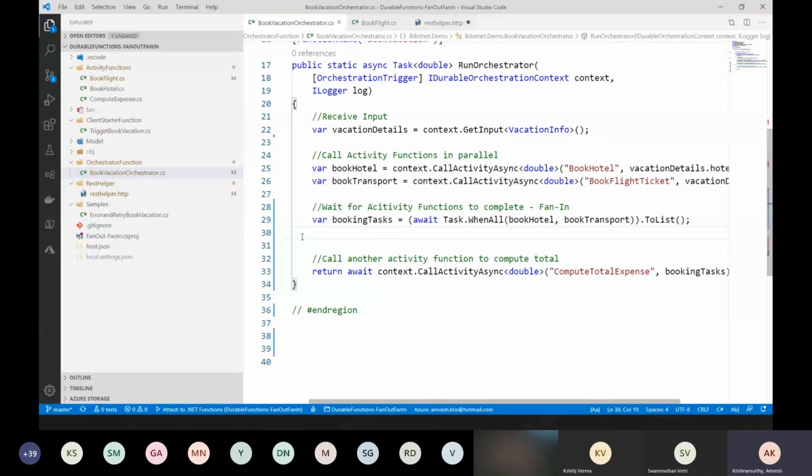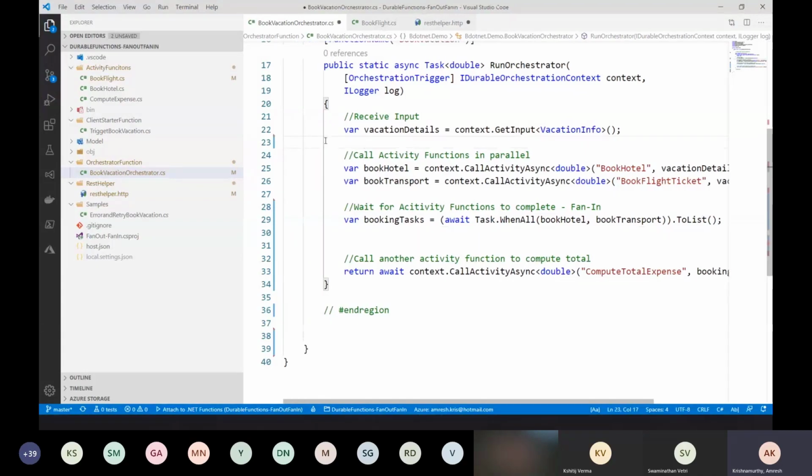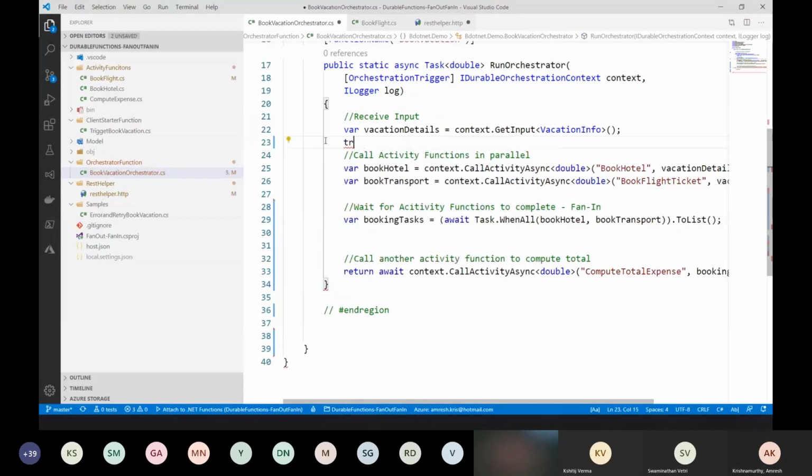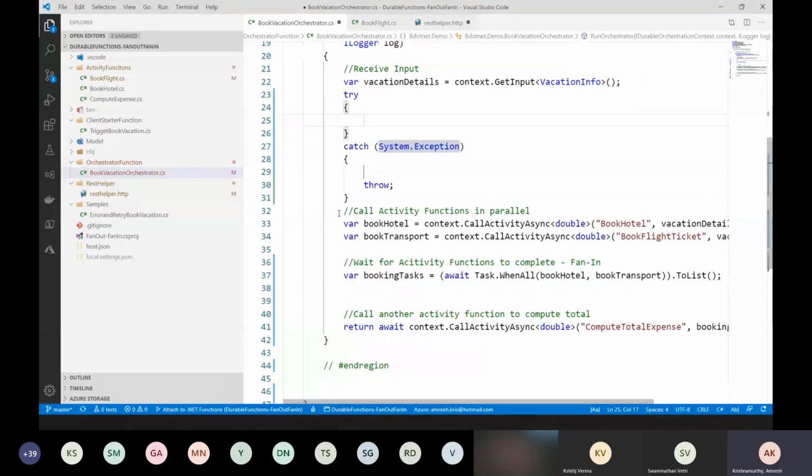We also saw some examples. What if something errored out? If I'm not able to book a flight ticket, and something happens, we can definitely go back and use try catch statements here. I can always go back and handle whatever exception happens.